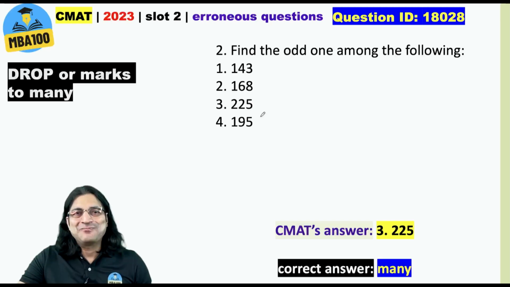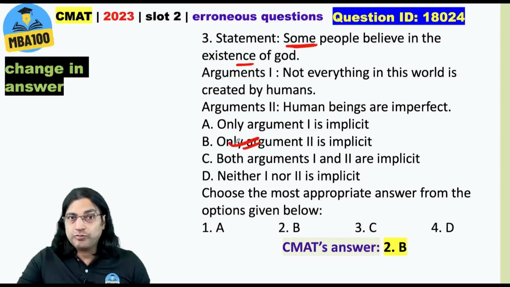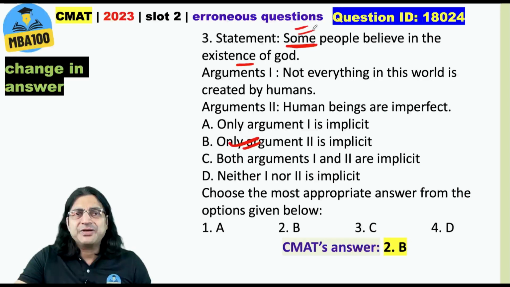What do you think? Some people believe in existence of God. Mind you, some people. And here the answer is only argument 2 is implicit. Now here, even if we assume that lack of faith is connected to imperfection, it could be the other way around also. Even if that is so, that lack of belief means imperfection, that is there only for some people, right?